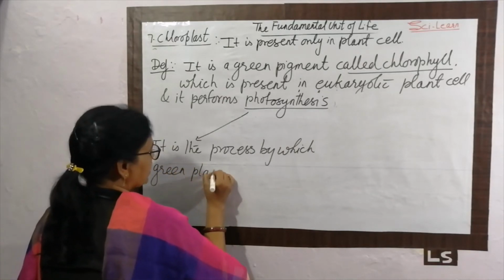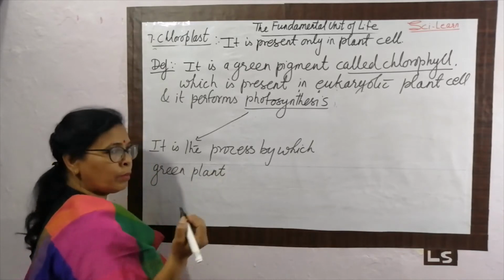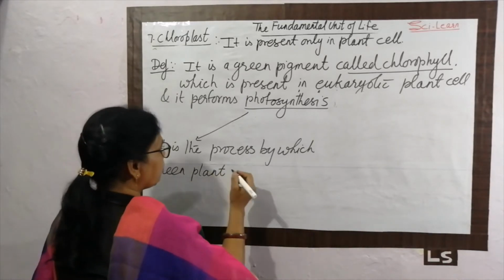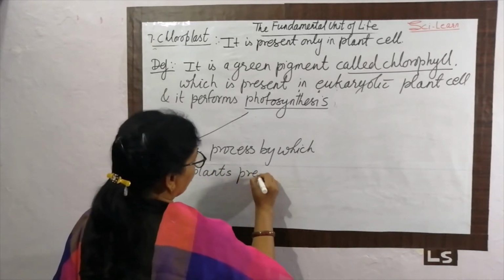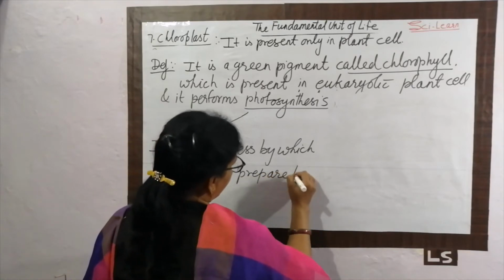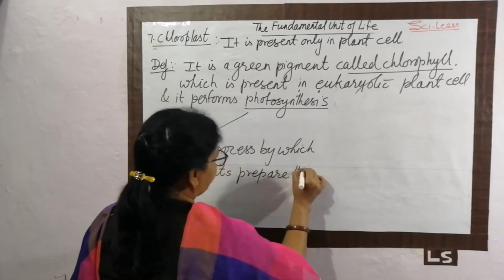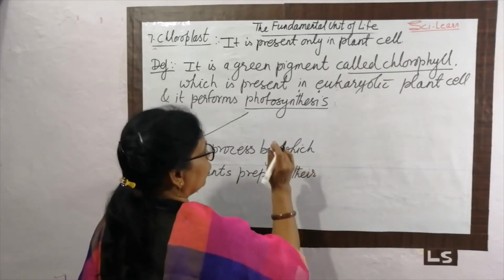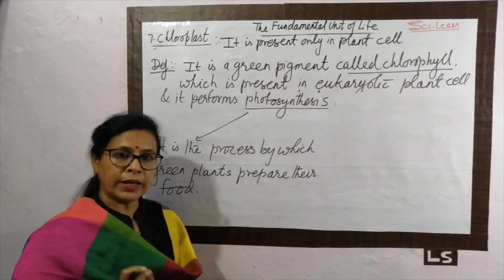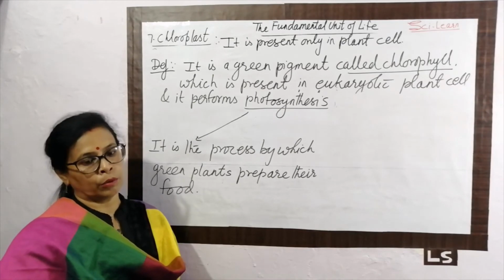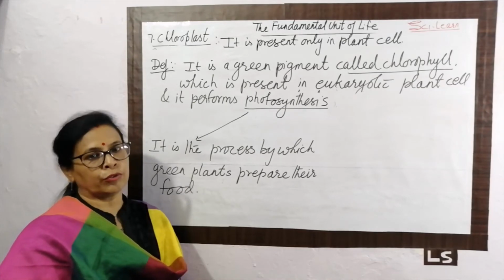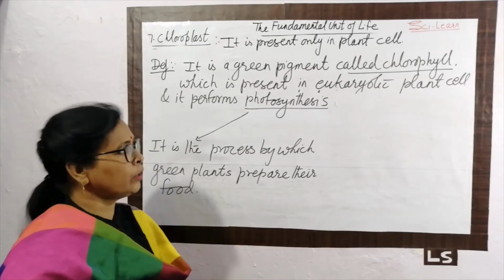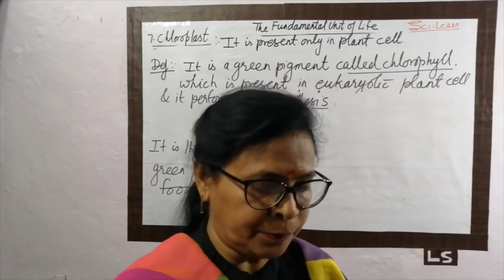Green, because of the plastid called chloroplast or chlorophyll. That food preparation process in plants is called photosynthesis. So that is the importance of the chloroplast. Now let's move towards the structure of the chloroplast.